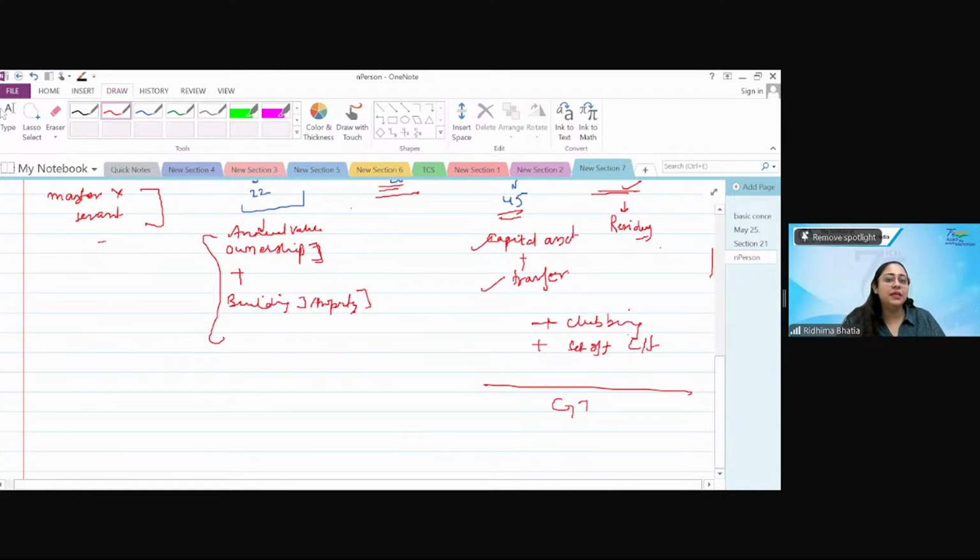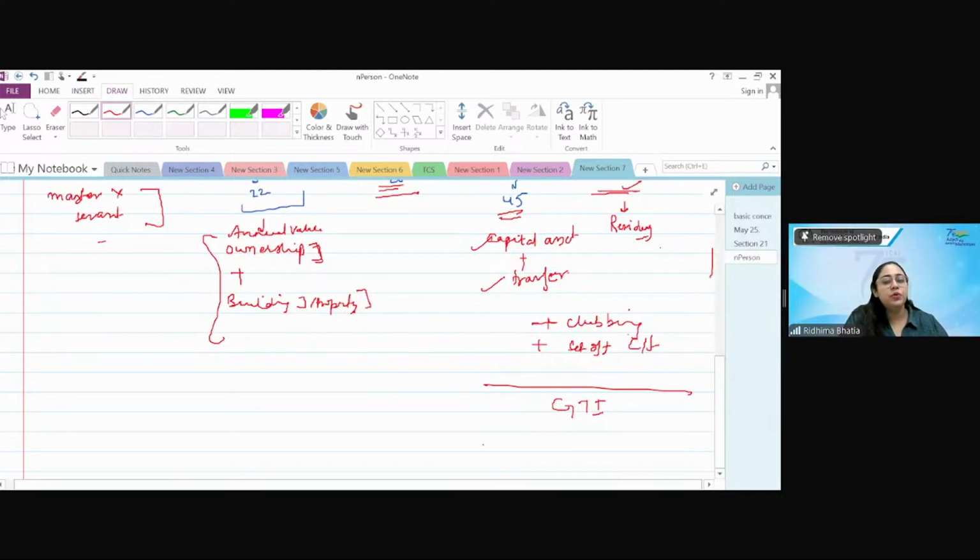Now, obviously in detail, PGBP is covered, capital gain. These two are like the main crux of the first module. You cannot say that you don't know this. You have to do it well. Other sources is also very important. And then set off and clubbing, you can give it a read, okay? Then you will come to gross total income.